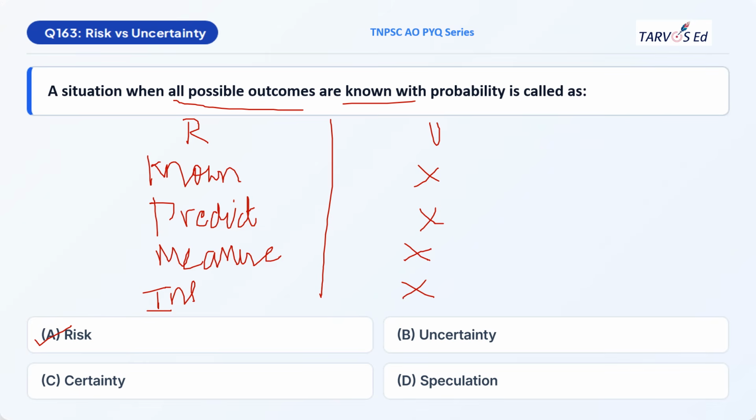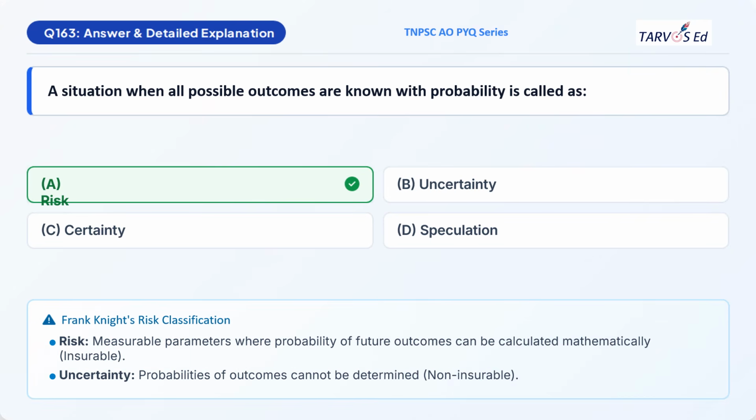Remember this table. You just write it down and remember this table. And here is the explanation, the same explanation which I have given in the previous slide, put in a tabular column. So risk is the probability of future outcome that is measurable. It can be calculated mathematically and it is insurable. Uncertainty, we cannot determine it and it is not insurable.